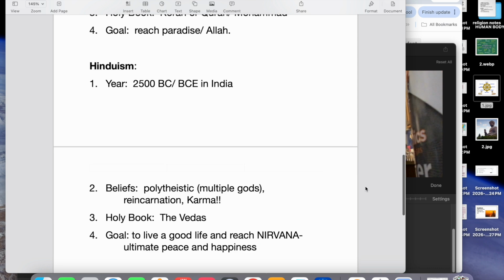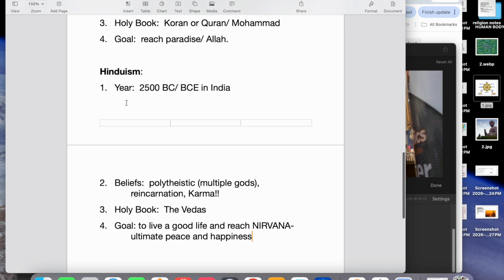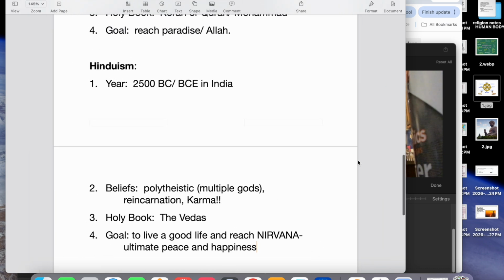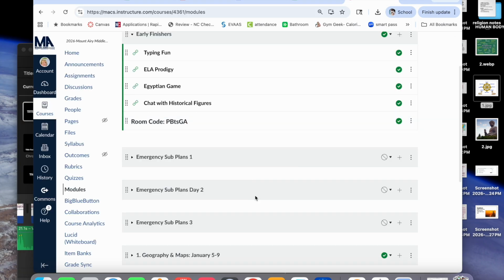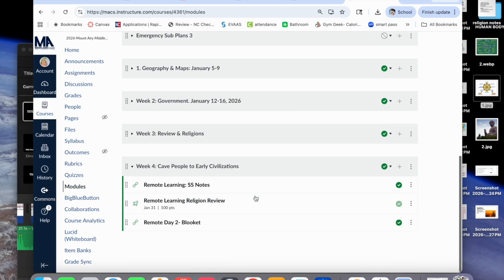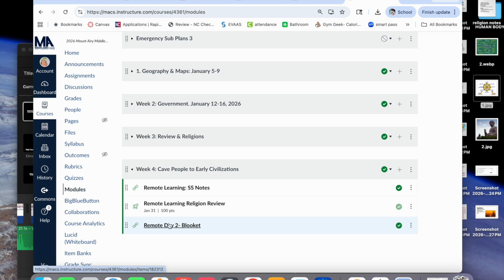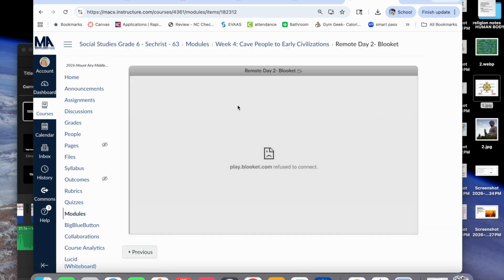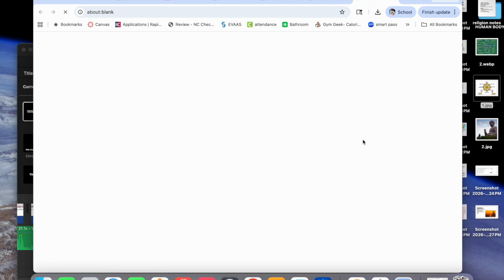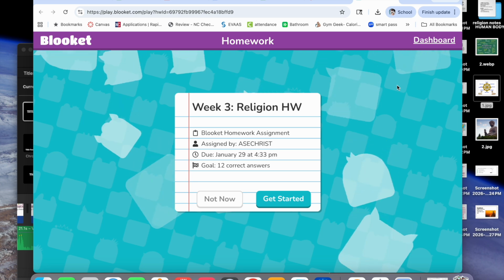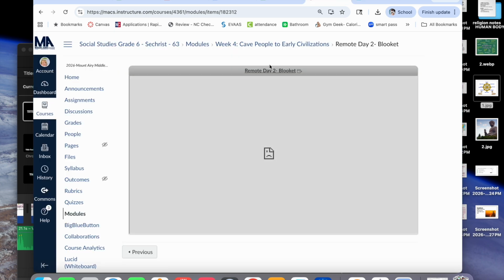So those are just our little remote learning day notes. Please get those written down. And I want to just go over one last thing with you. If I click here and go to the Blooket, I just want you to know, you may not be able to click here to get to it. Look up here. You see where it's underlined right here, Remote Day 2 Blooket. Click that, the title, and it'll come up just like that.